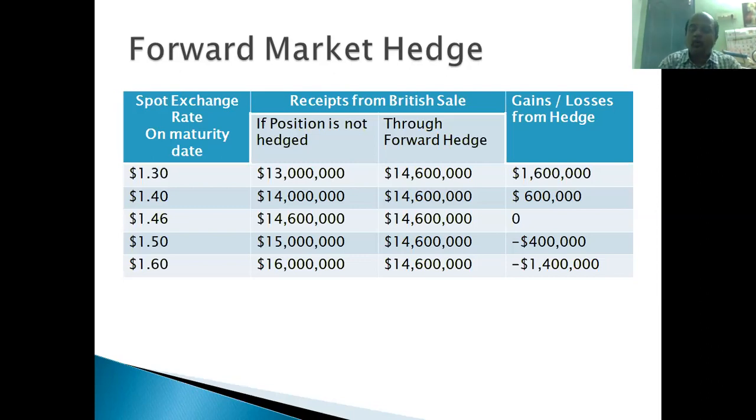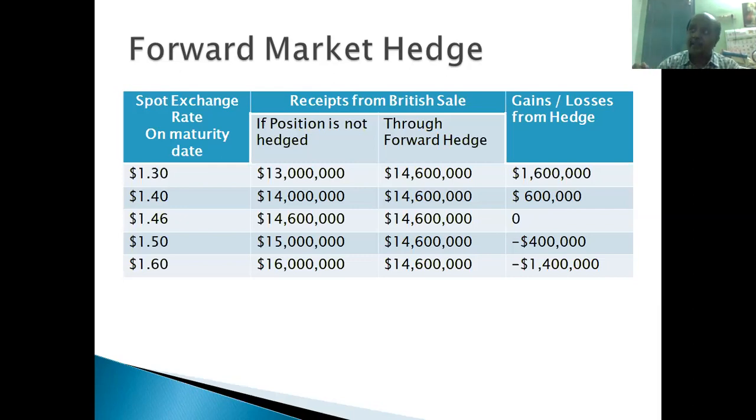Suppose the exchange rate is $1.40 per pound on that day, 15th May 2021. Suppose the forward contract is made between Boeing Corporation and Bank of America. The amount to be received is $14,600,000. That is the amount in the second column; the third column amount is almost settled, because we have made the forward contract.